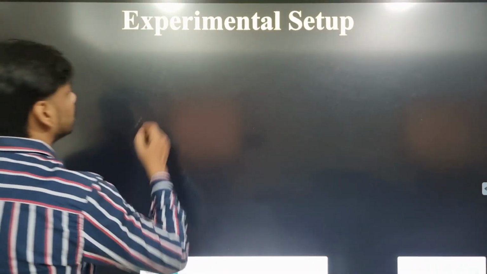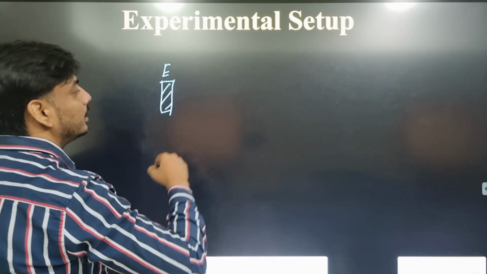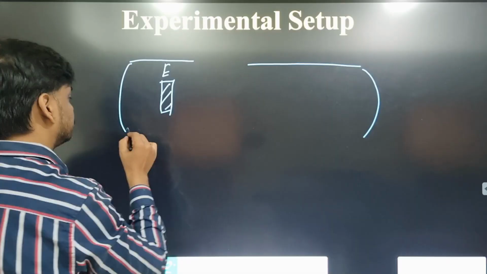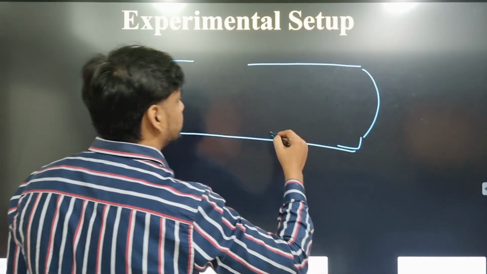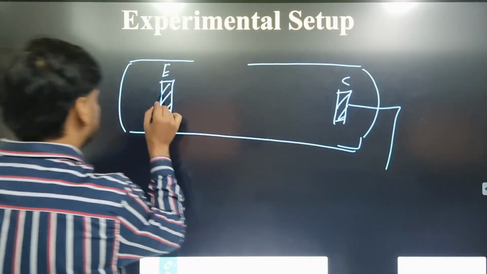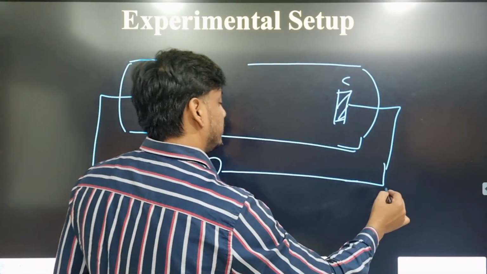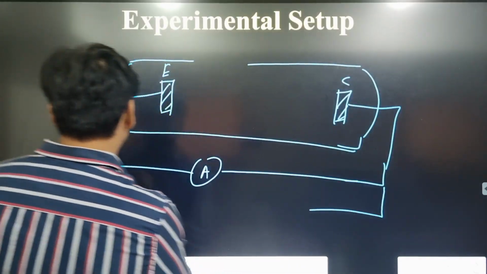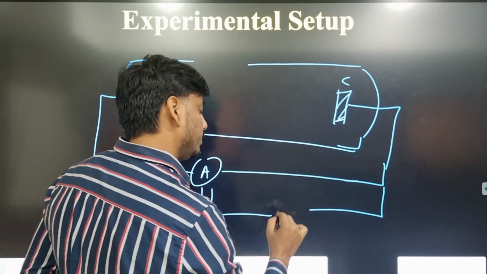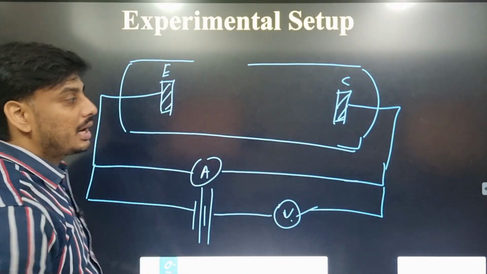So if we consider one plate is here, emitter plate, and this plate is present in a tube. Another plate, C plate, is here, which is connected. One ammeter is written here. Then similarly, one voltmeter is written. Negative, positive, negative, positive. V stands for voltmeter, A stands for ammeter.